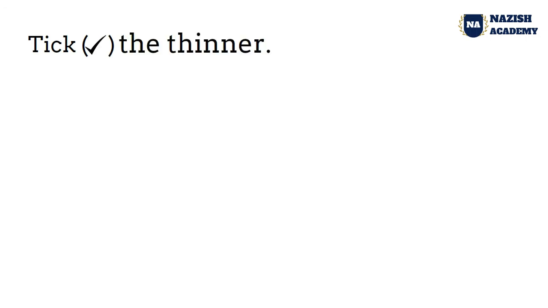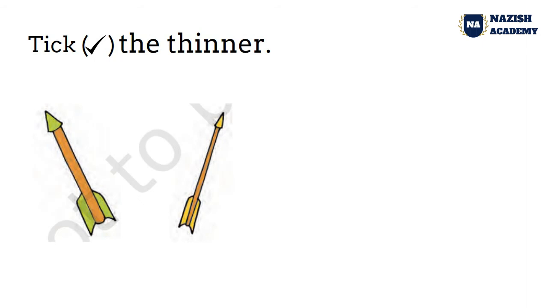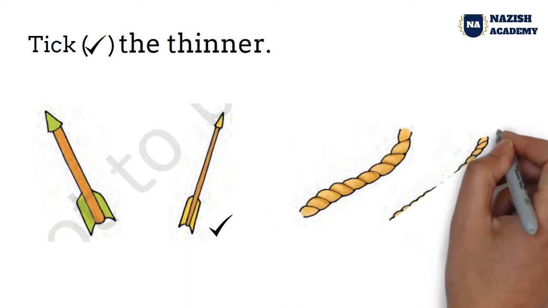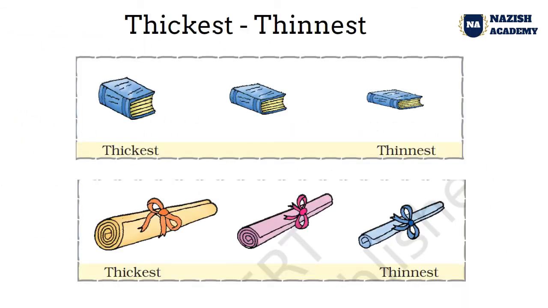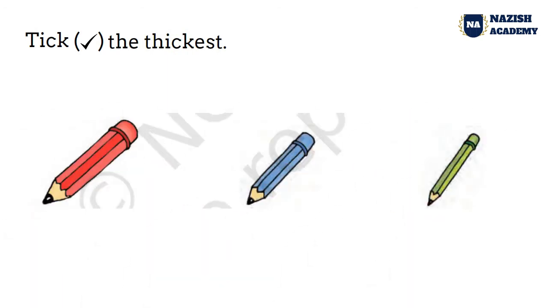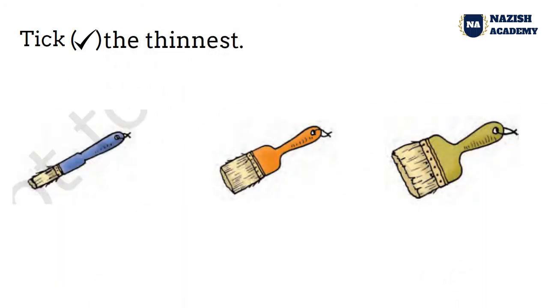Now, take the thinner. Which arrow is the thinner? Tell me children. This one. And now, which rope is the thinner? This one. Thickest, thinnest. Now, take the thickest. Which pencil is the thickest? This one. Now, take the thinnest. Which brush is the thinnest? Tell me. This one.